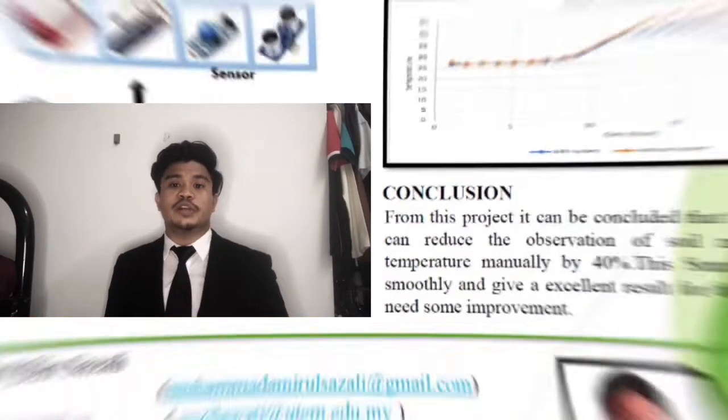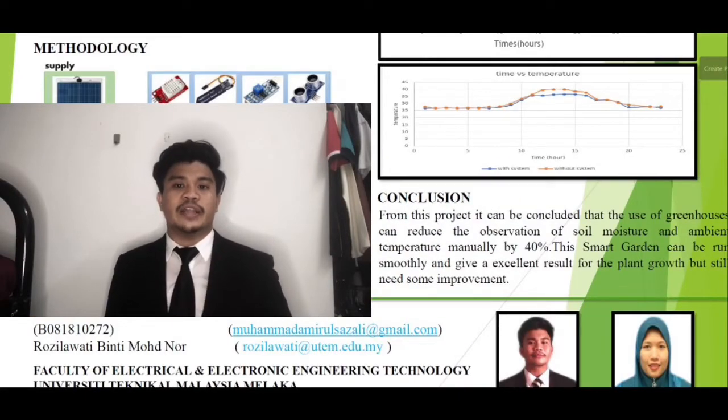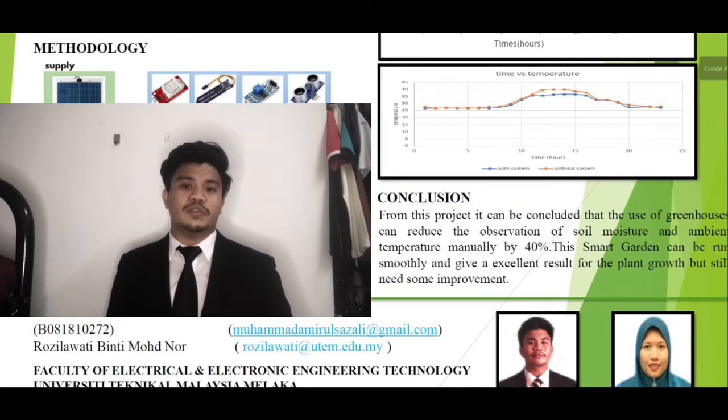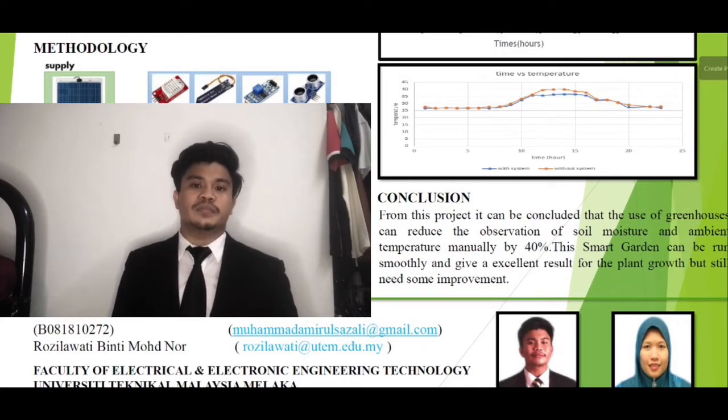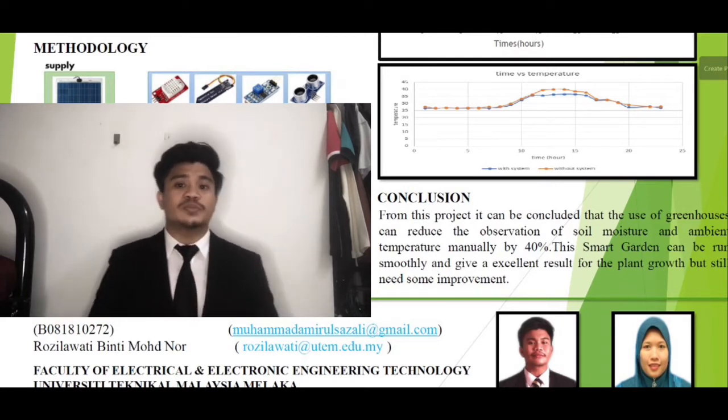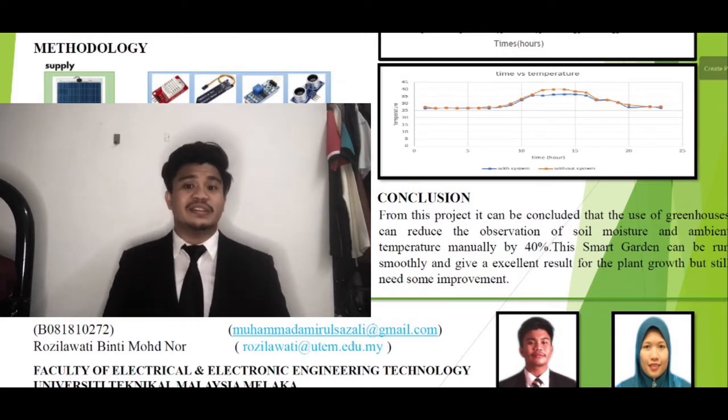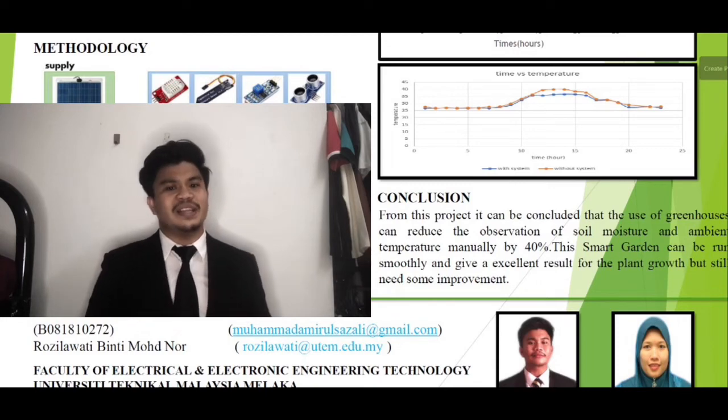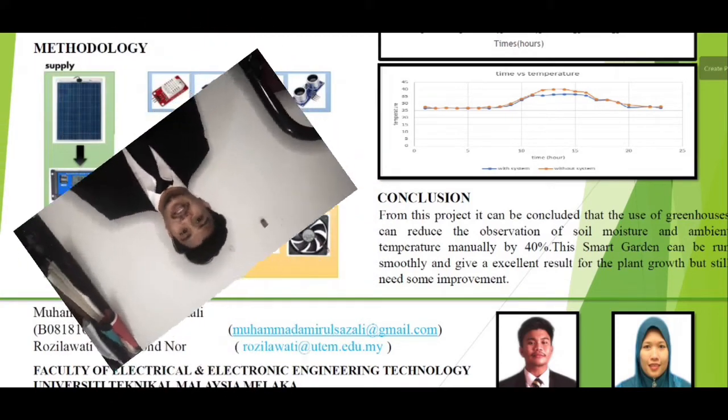Okay, for the conclusion from this project, it can be concluded that the use of the greenhouse can reduce the observation of the soil moisture and ambient temperature manually by 40%. This smart garden can run smoothly and give an excellent result for plant growth, but the system still needs some improvement.